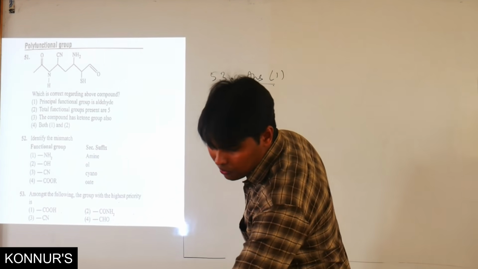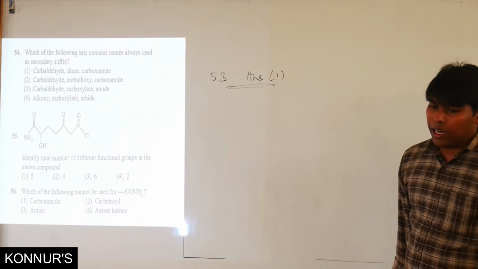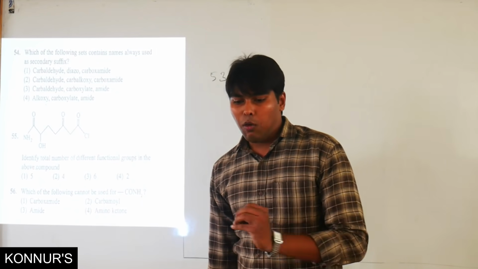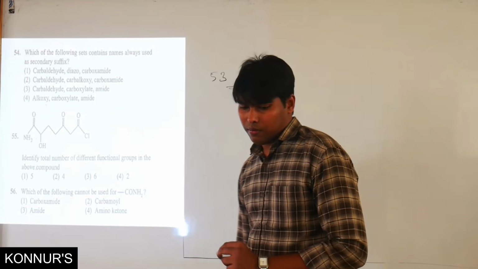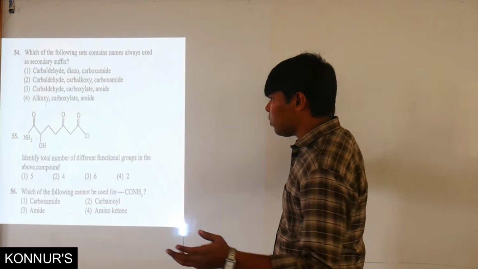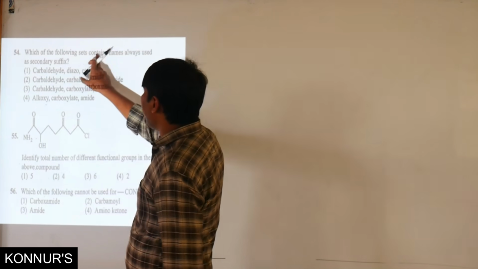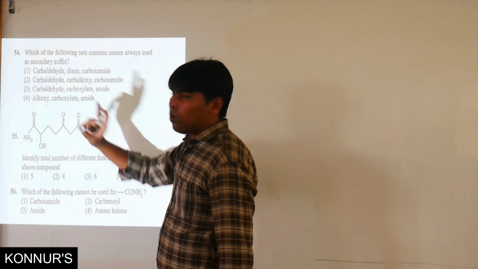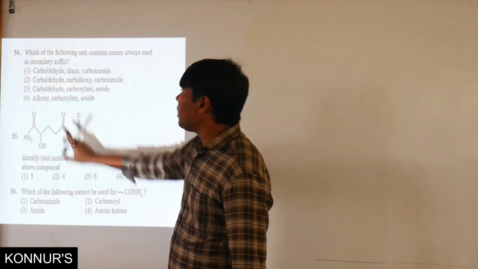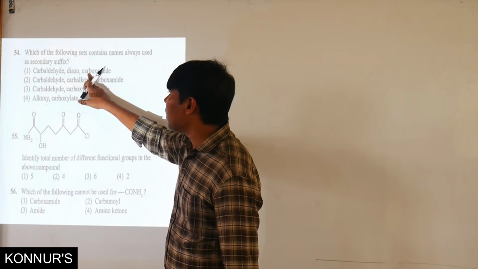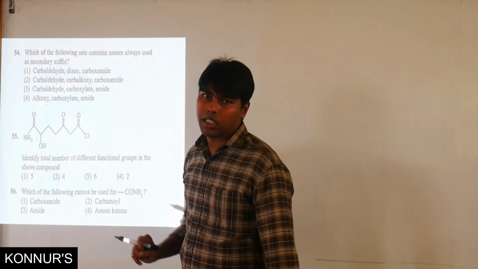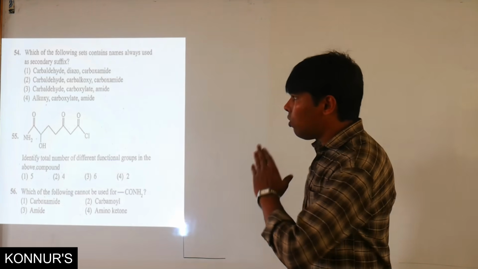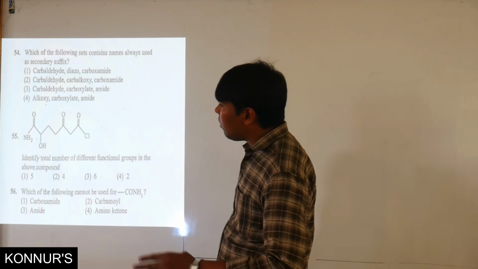Now moving onwards to the next slide. Which of the following sets contain names always used as secondary suffix? Here it's a very direct question. Here carbaldehyde is given, diazo is given, and even carboxamide is given. Here diazo is used as a prefix, so we leave that first option.